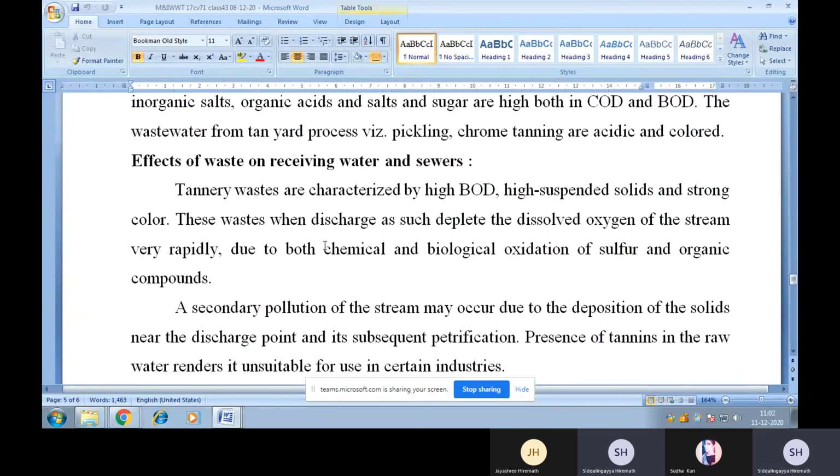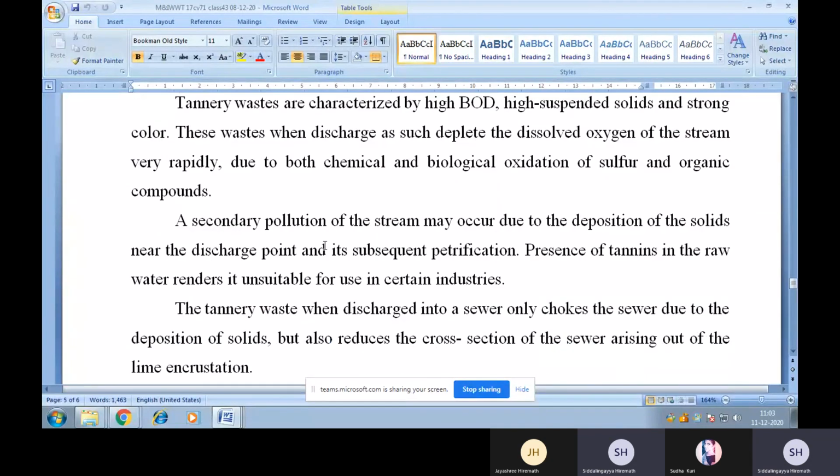Okay, so I have discussed the effects of wastewater on receiving water as well as sewers. Tannery wastes are characterized by high BOD, high suspended solids, and strong color. These wastes, when discharged as such, deplete the dissolved oxygen concentration of the receiving stream very rapidly due to both chemical and biological oxidation of sulfur and organic compounds.